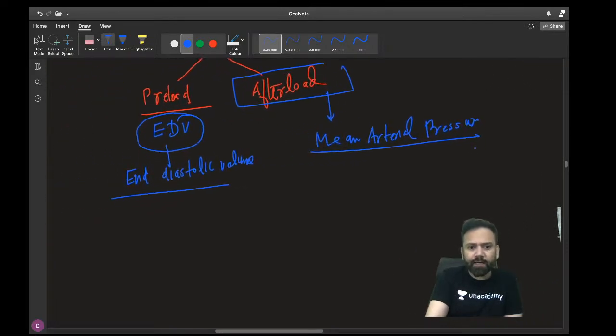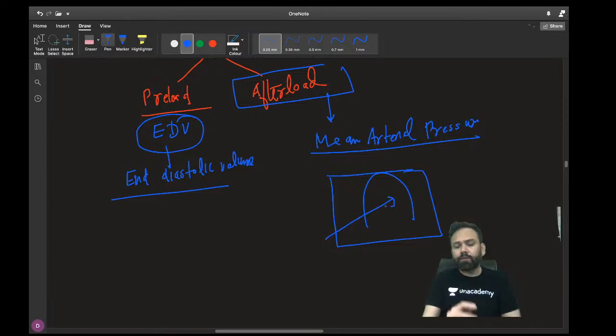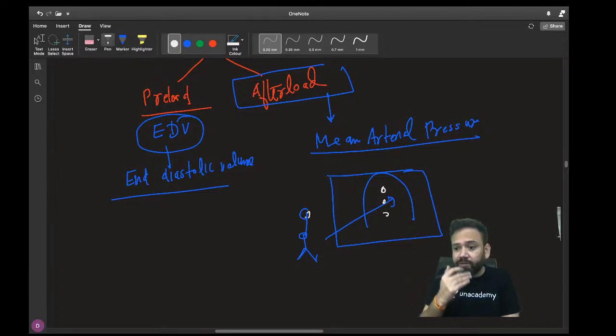Suppose that there is a door. The pressure by which you are trying to open that door, what is that called? Preload or afterload? There is a door and you want to open that door. The pressure which you are applying to open that door is preload or afterload? It is preload, isn't it?